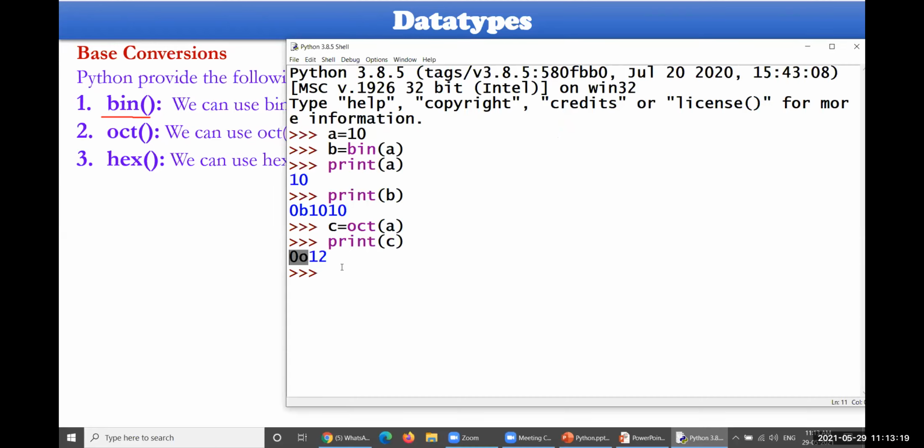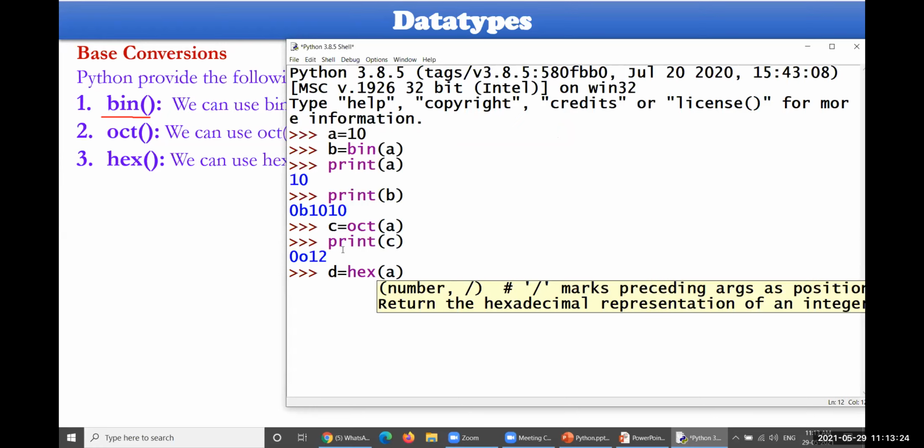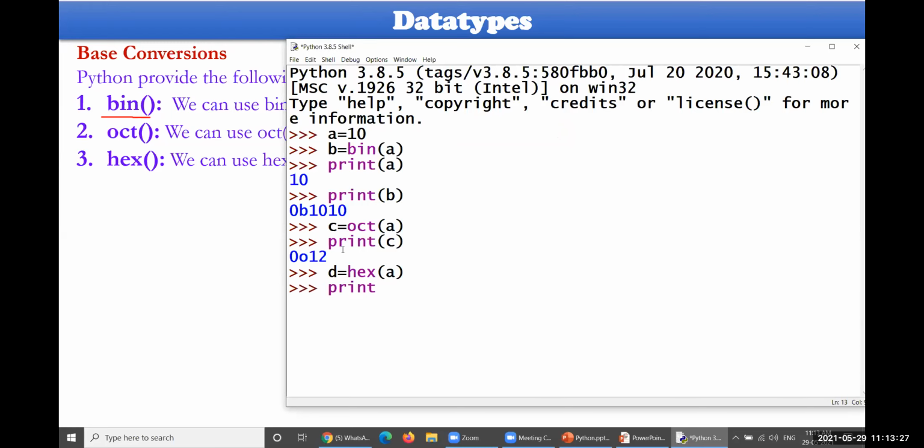How could this be? d equal to hex of a, print d, and the output is 0xa. So in terms of hexadecimal, after 9, 10 is represented by small a or capital A, and B will be 11, then 12, 13, 14, and 15. Okay, like this you can convert your decimal values into the respective kind.